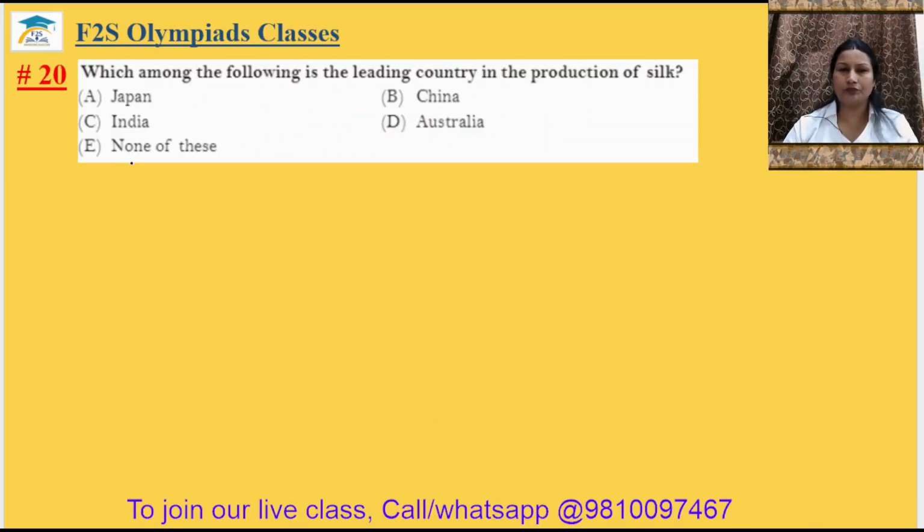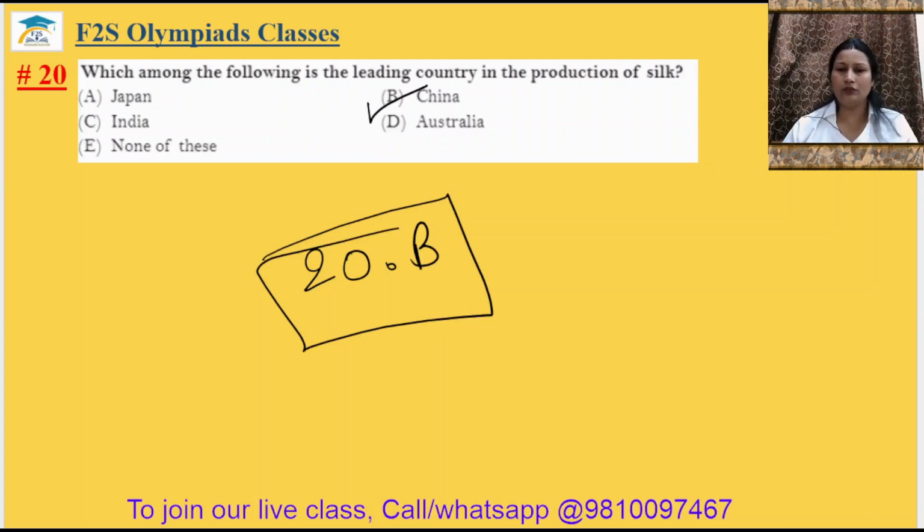Question number 20. Which among the following is the leading country in production of silk? So China is the leading country in production of silk. 20 answer will be option B. Okay.